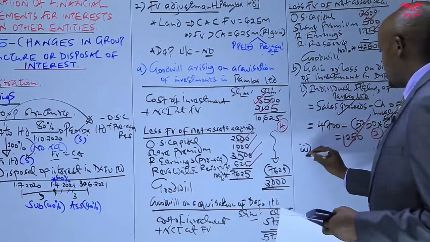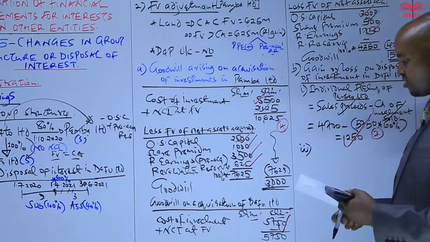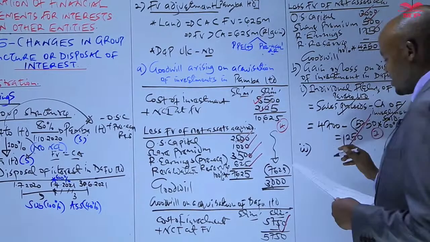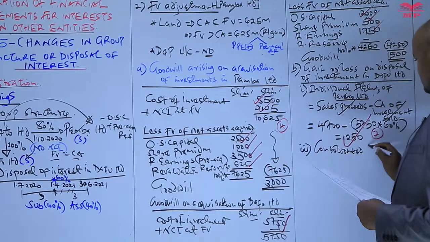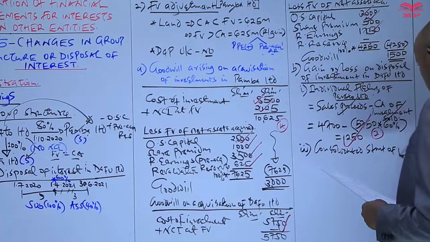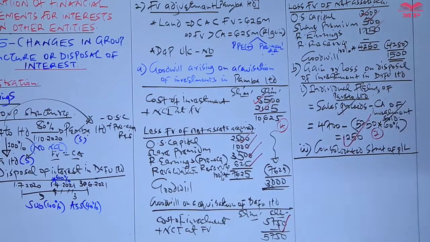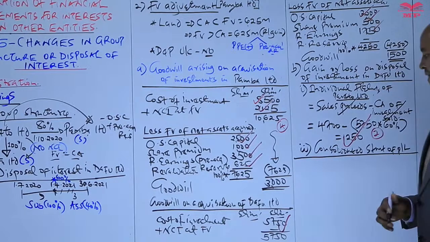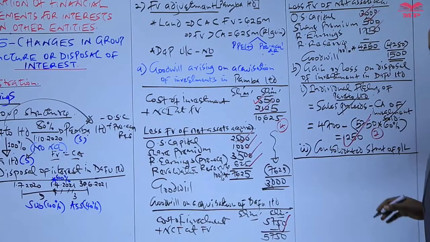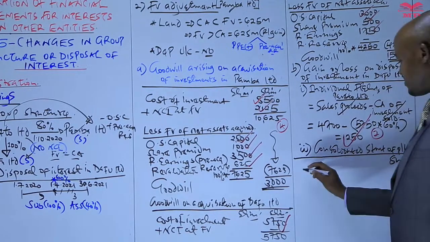Also in part B, we are required to compute the gain or loss as it will appear in the group account, in the consolidated statement of profit or loss. So this is now the gain or loss to be recognized in the group account. This is something we discussed in our previous session: how to compute the gain or loss arising from disposal of interest.